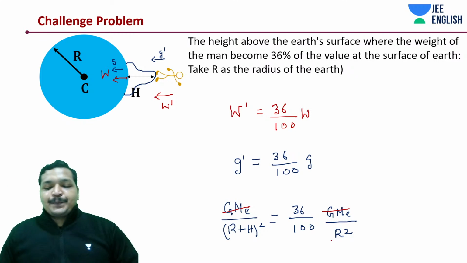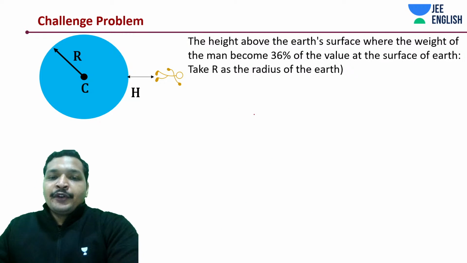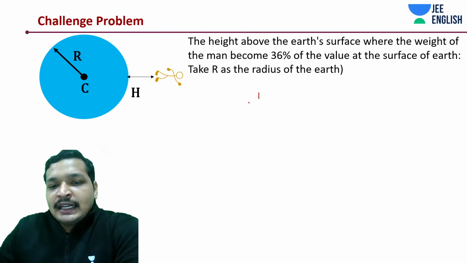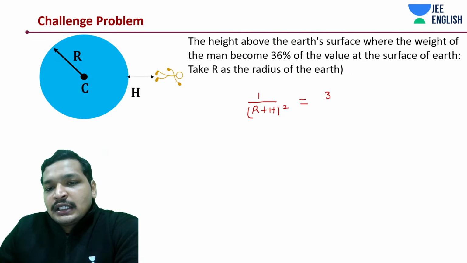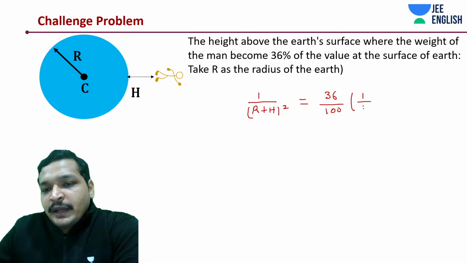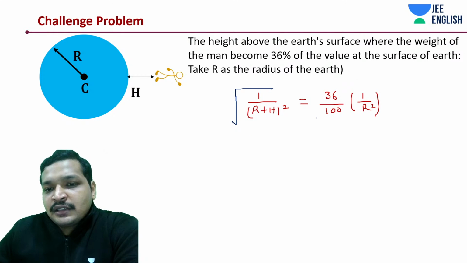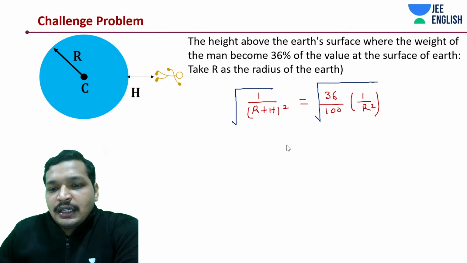Cancel out the common terms. Okay, let's get into this. What I'm going to do is take a root on both sides. You finally have the expression 1 by R plus H whole square equals 36 by 100 into 1 by R square. Simplest way to go about it is to take a square root on both sides.